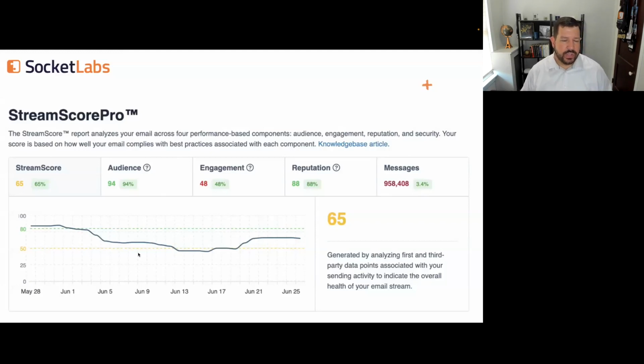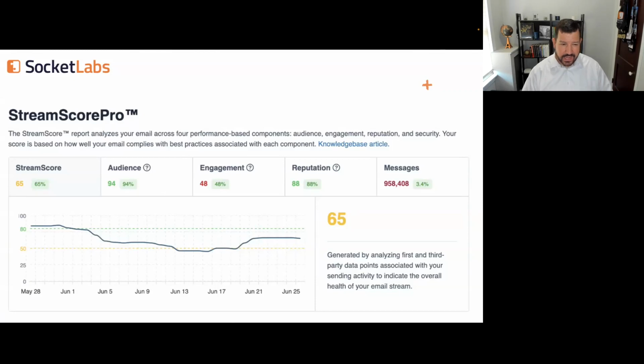And during the peak of the attack, their StreamScore dropped all the way down into the low, mid to high 50s, I'd say. And so that was around the peak of the attack, around day 17, when we had the largest range of data in the scoring for all of the malicious messages.